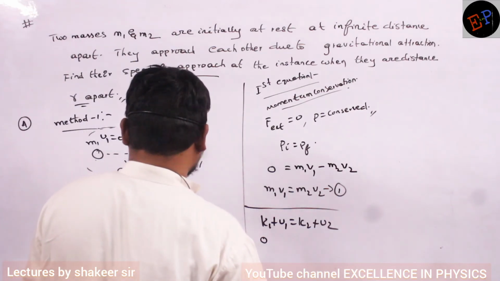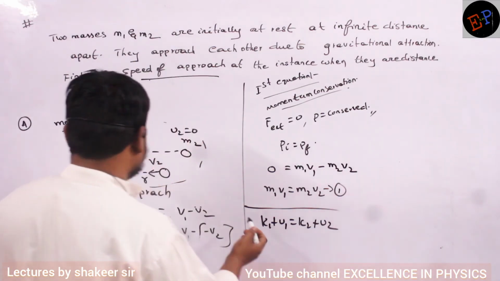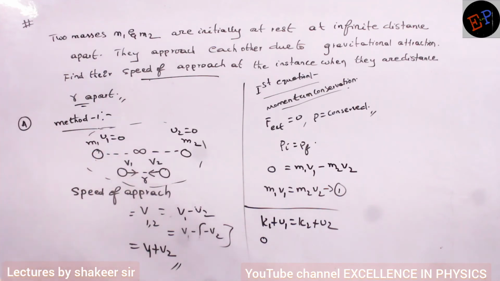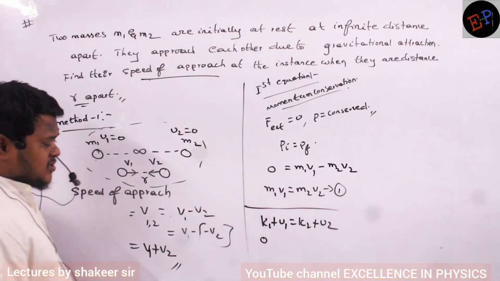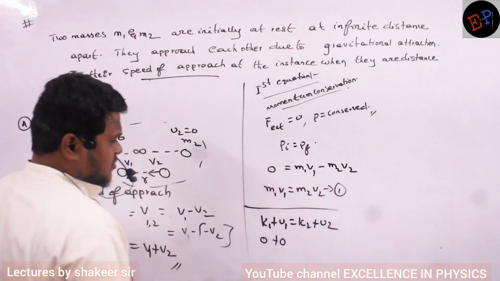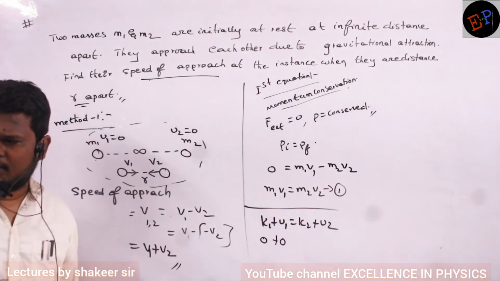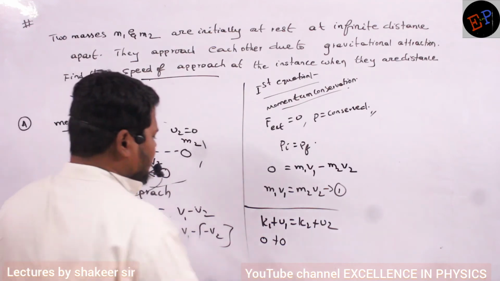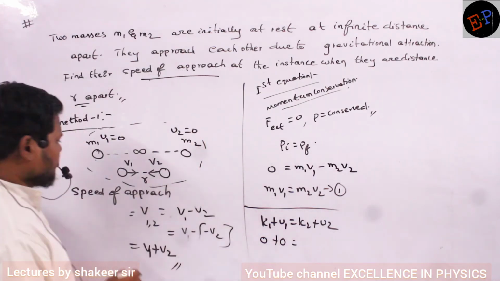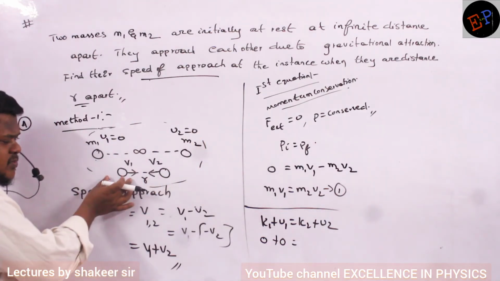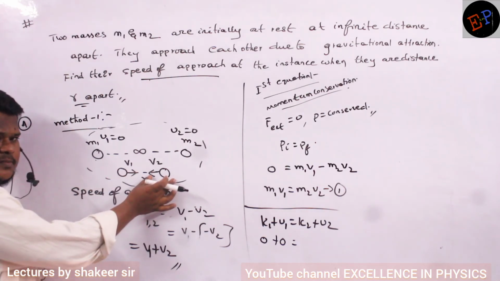Initial potential energy is minus GMm by r. R is infinite, no? So again, initial potential energy also will become 0, because they are at a very large separation. Kinetic energy is also 0, potential energy is also 0 initially. Final kinetic energy: both bodies will have kinetic energy, no? This body also has some velocity, this body also has some velocity.